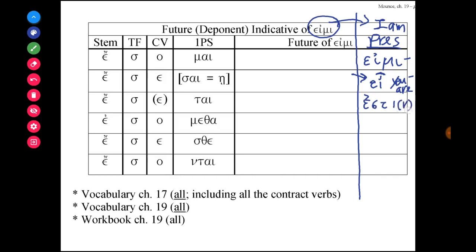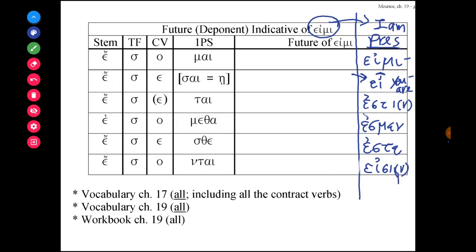Esti or estin is he, she, it is. Esmen is we are. Este is you all are. And eisi or eisin is they are.